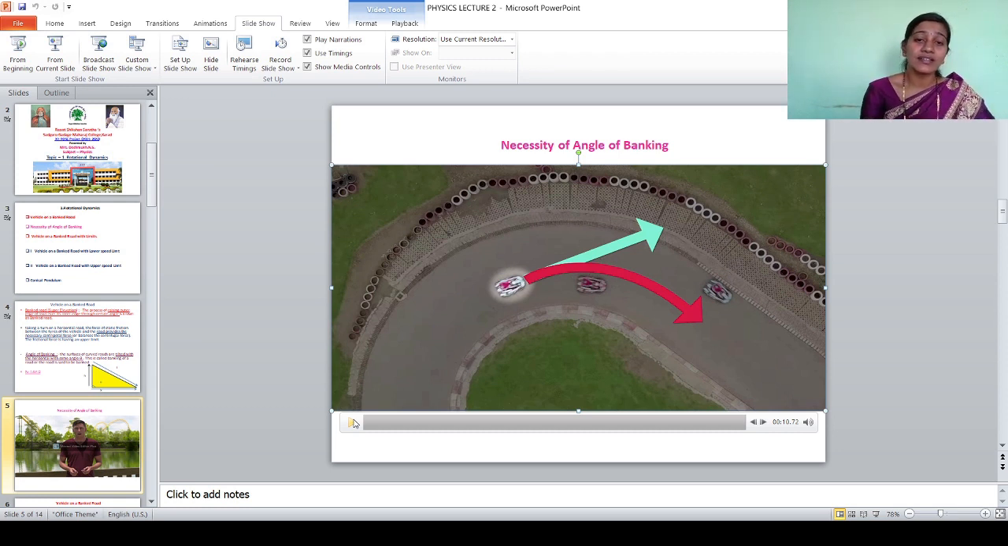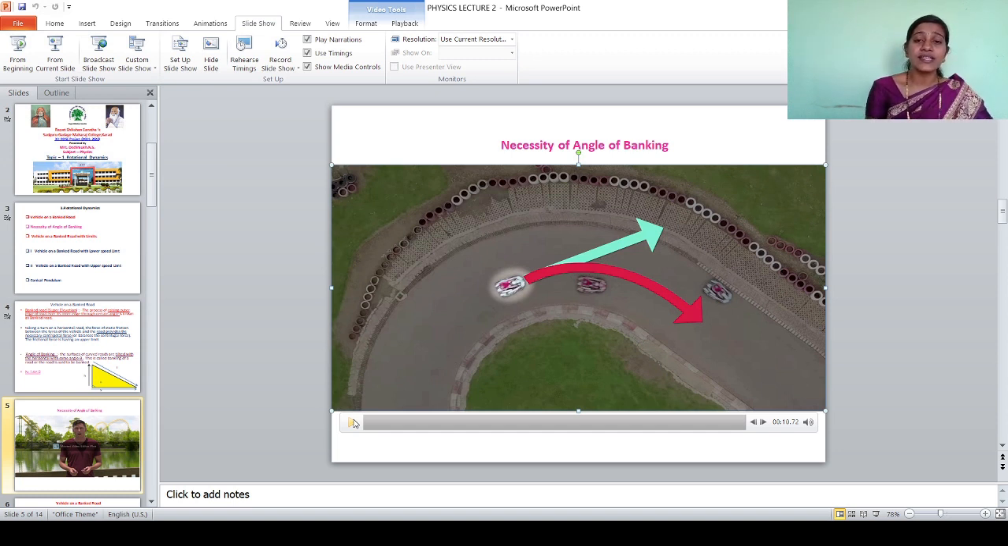So some points will show us the necessity of an angle of banking. First, the force is not reliable. Which force? The static friction force, because that force provides the necessary centripetal force. The force is not reliable, because every time the road is not uniform. This is the first case.